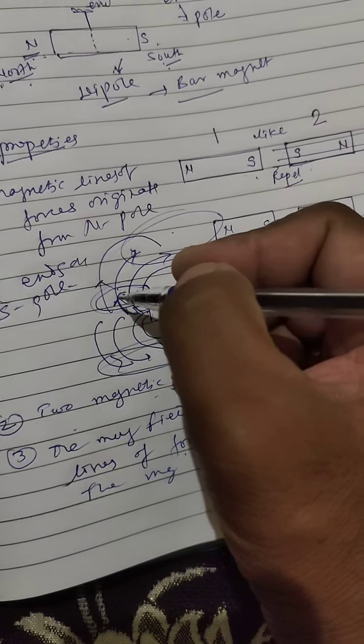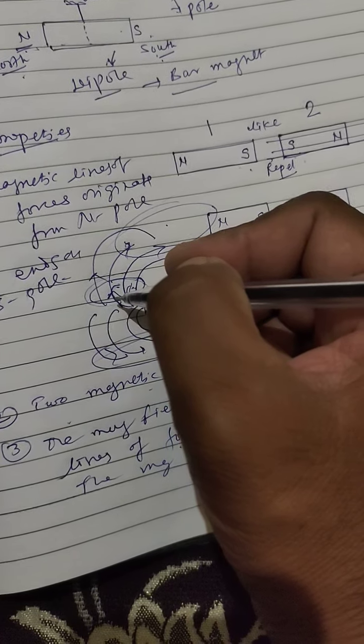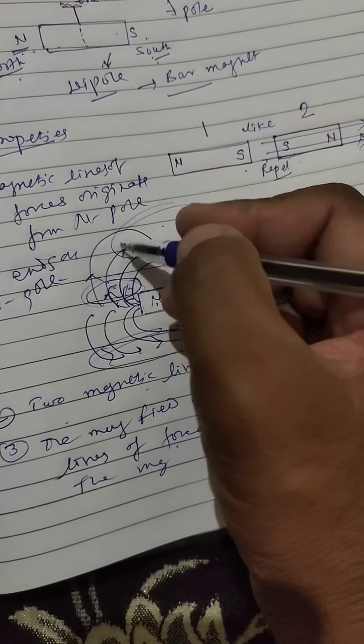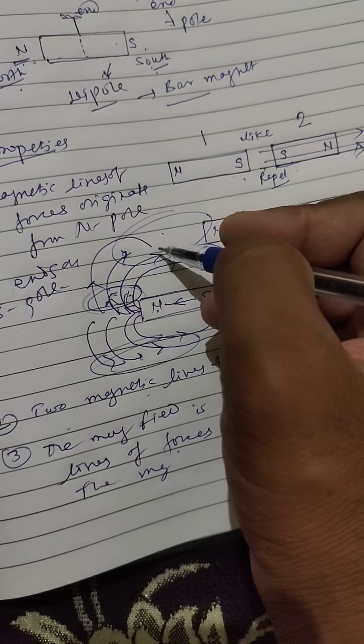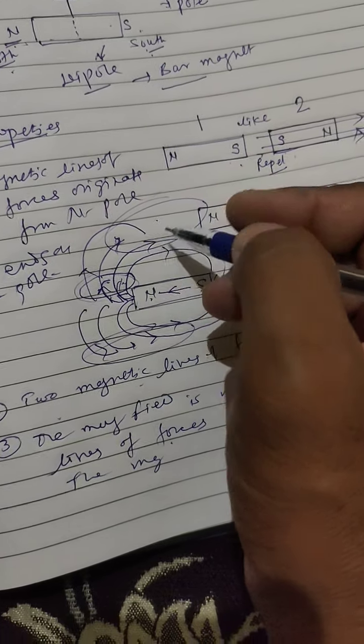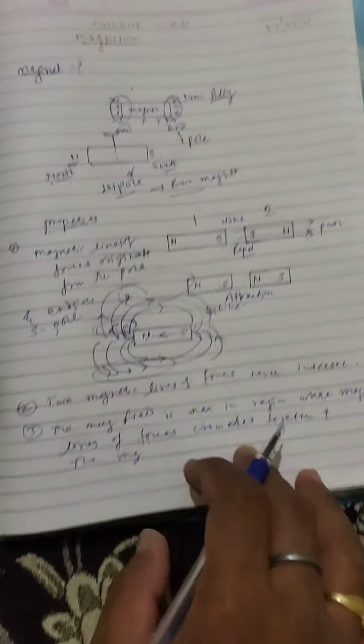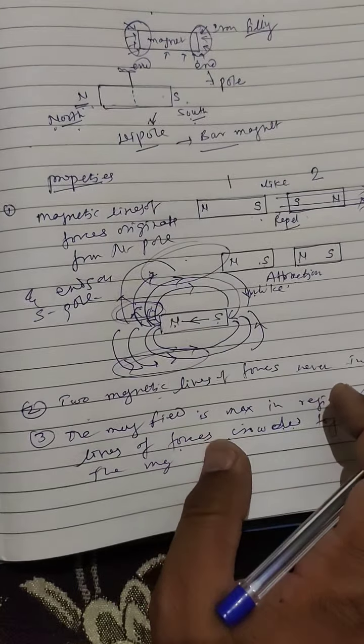In the region where the lines are separated from one another, the magnetic field is less. Keep in mind. So these are the properties.